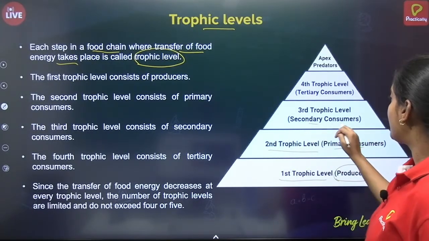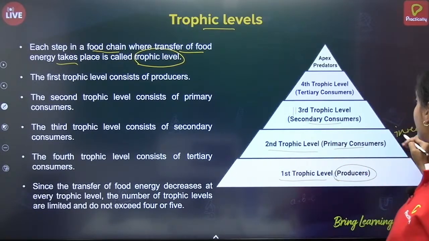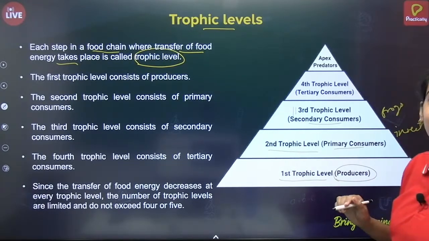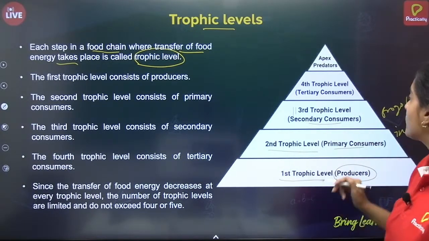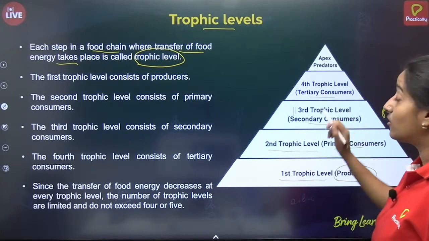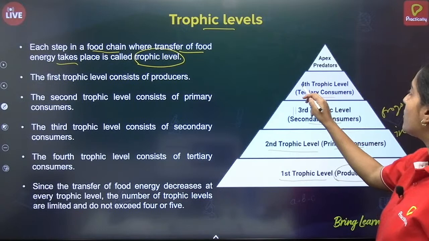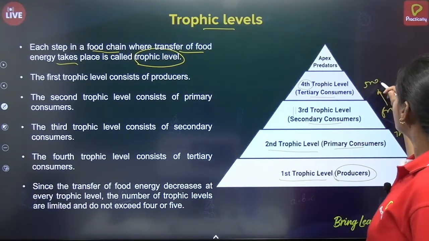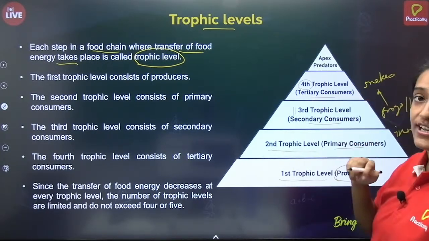Then there is secondary consumer which constitutes the third trophic level. Because insects can be eaten by frogs. Okay, insects can be eaten by frogs or small birds. So these are secondary consumers. And then there is tertiary consumer. Up till tertiary consumers we saw, isn't it? They constitute the fourth trophic level. Frogs can be eaten by snakes. Okay, so snake is the tertiary consumer.